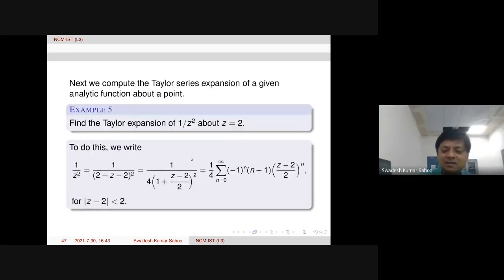The other way is complicated in the sense that it depends on the function. Even a complicated rational function will have difficulty in computing its derivative. Many terms might come. But here, it's easy. Of course, in general, which one will be easier depends on the function. These are the two different ways one can compute such a Taylor series expansion.